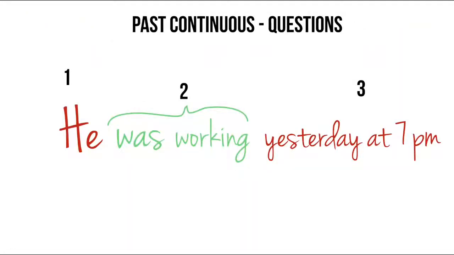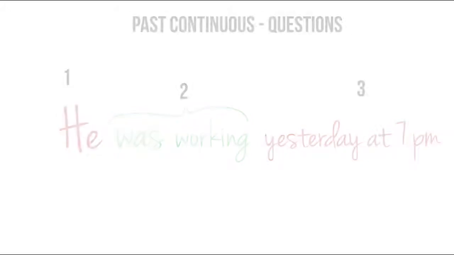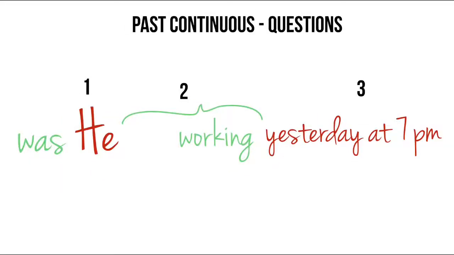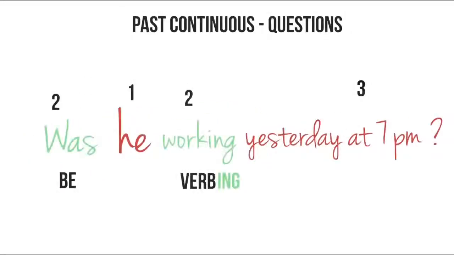And now look how we make questions in past continuous. Let's take this sentence. He was working yesterday at 7 p.m. And we've got here a typical word order where number 1 or the subject is he, number 2 the predicate was working, and number 3 yesterday at 7 p.m. Now look what happens. So we just put the verb be before the subject, before number 1, and we've got a question. Was he working yesterday at 7 p.m.?